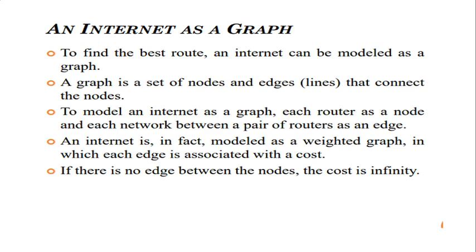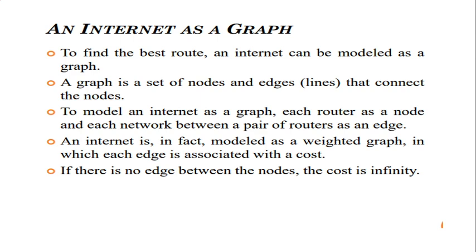There are two types of graph, directed as well as undirected. These graphs are formed with the help of edges and nodes, right? Each and every node is connected by means of a line called an edge. All these nodes and edges together make up a graph. To model a network as a graph, each router is a node and each network between a pair of routers is an edge.